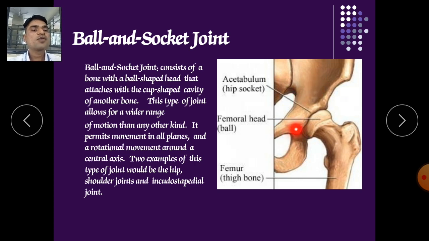In the acetabulum of the pelvis, the head of the femur is fixed completely, producing the ball and socket joint. So it has rotation in all directions.